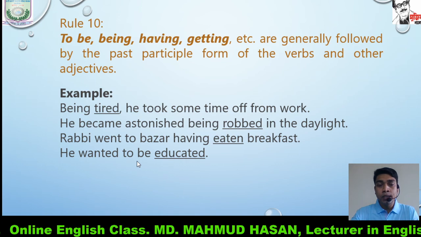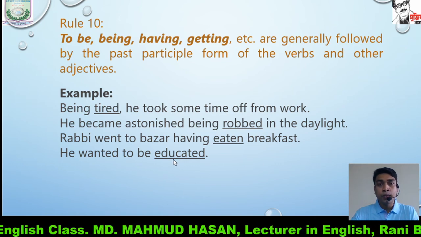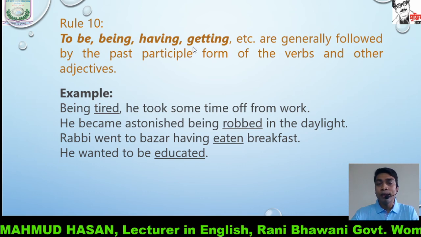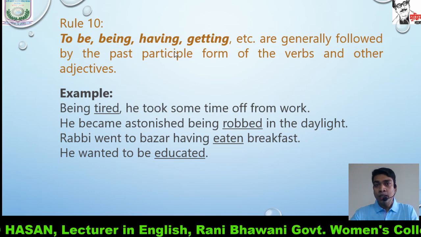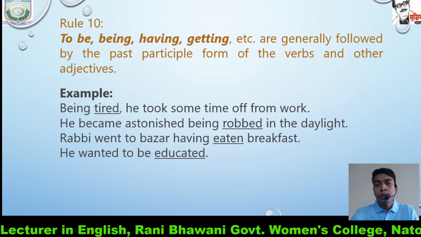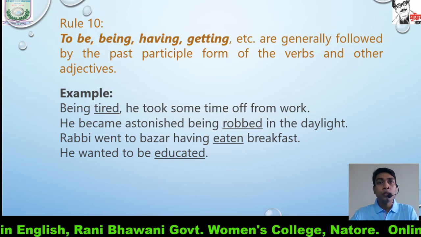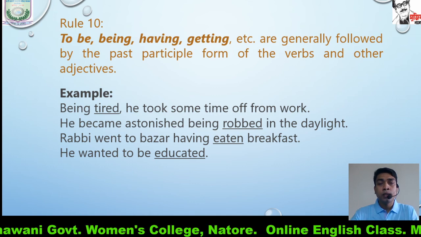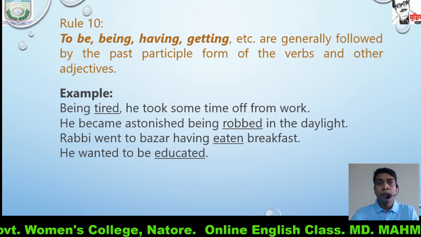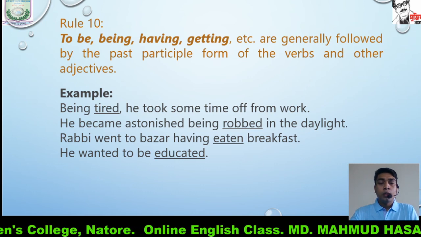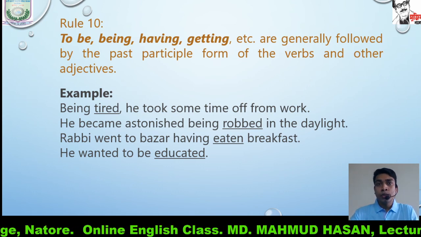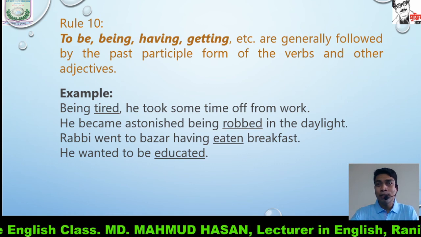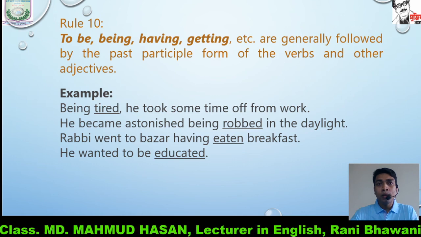After to be, we have used past participle form. So whenever we get to be, being, having, getting, after these words we use past participle form, and we must memorize this and keep this in our mind. If we keep all these rules in our mind, our right form of verb will be clear, our sentence will be correct.